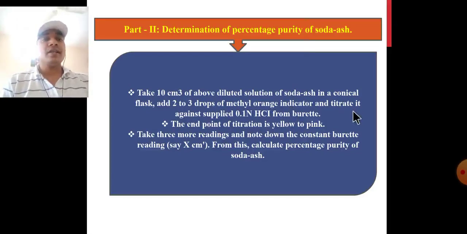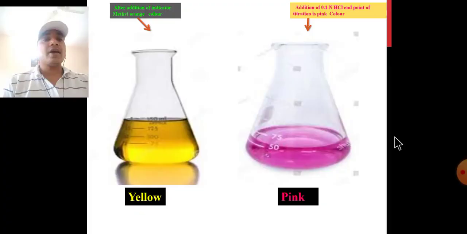Titrate it against the supplied 0.1 normal HCl from the burette. The end point of titration is yellow to pink. Take 3 more readings and note down the constant burette reading, say x cm cube. From this, calculate the percentage purity of soda ash.